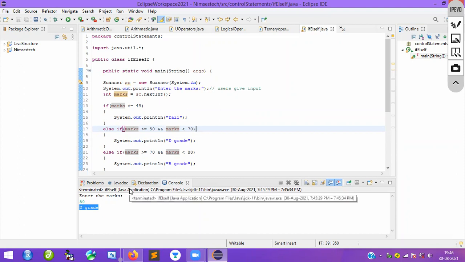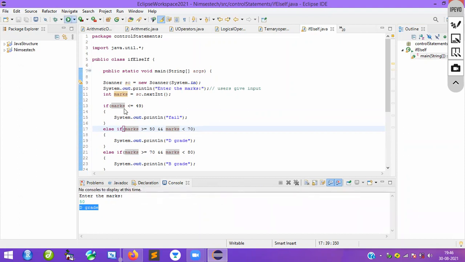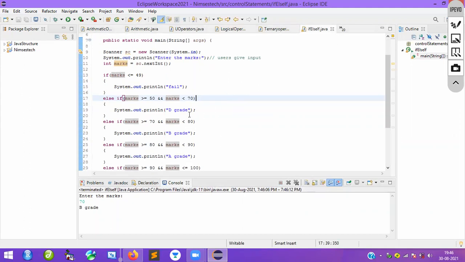Suppose up to 70 it will take. What I will do is enter 70 now. Run this one, I will enter the value 70. So what you are getting is B grade. Where is that B grade? See here, up to here less than 70, nothing but up to 69, it will take the value. 70 means no, it will not take the value. 70 means it will go to the else if, another condition. So here it will take 70.